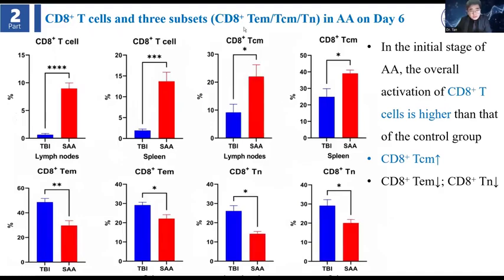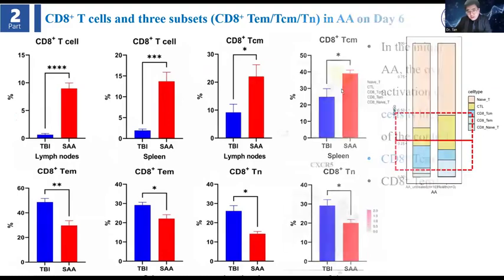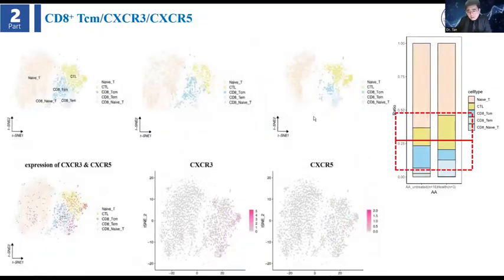And for CD8, the naive, TEM, TCM, the TCM is also much higher in the AA group compared to the TBI group. If you remember, the human single cell data before also matches here.